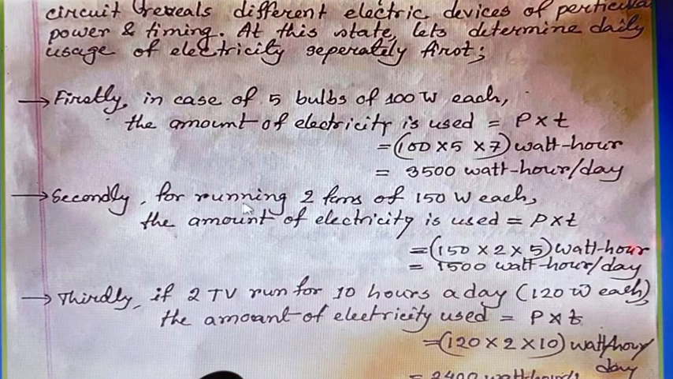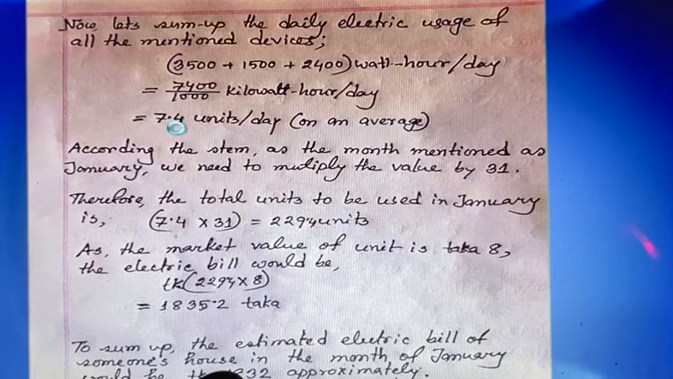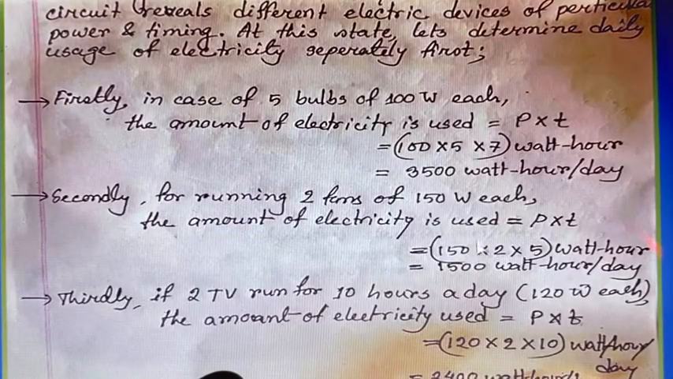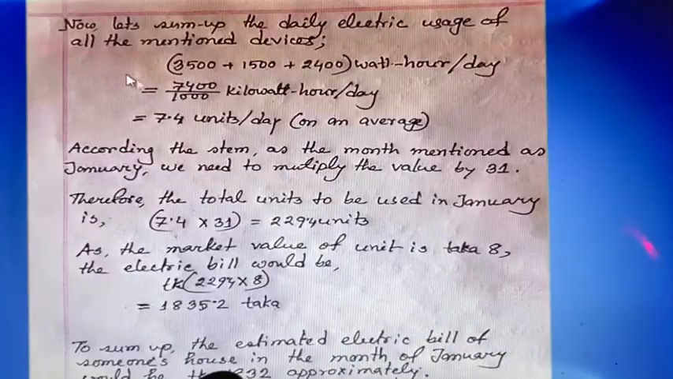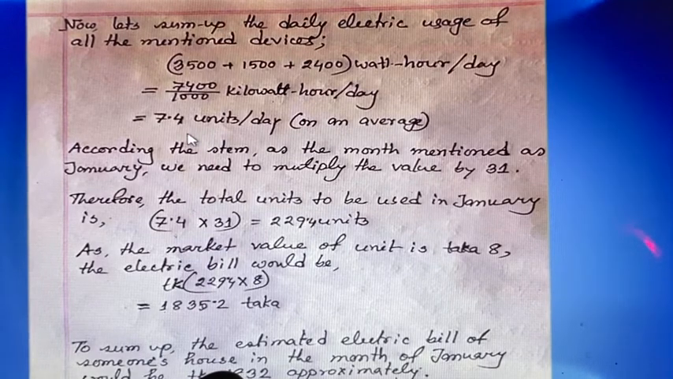Secondly, for running two fans of 150 watt each, the amount of electricity used is P into T, and we got 1500 watt hours a day. And thirdly, or finally, two TVs ran for 10 hours a day and we got 2400 watt hours a day. So see here, these three values we got as watt hours a day. Now let's sum up the daily electric use of all the mentioned devices, and we got